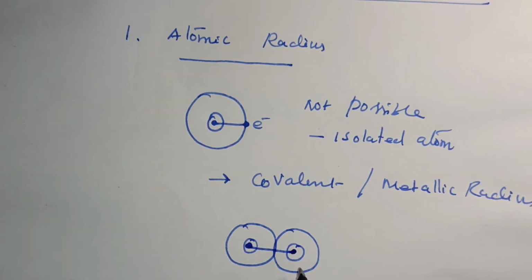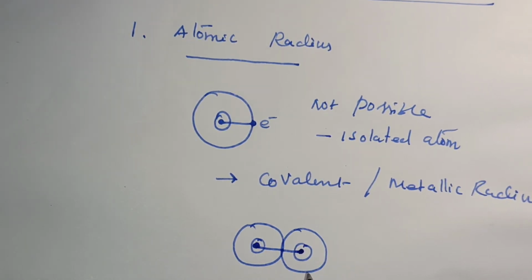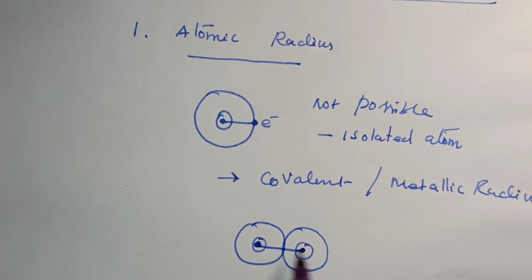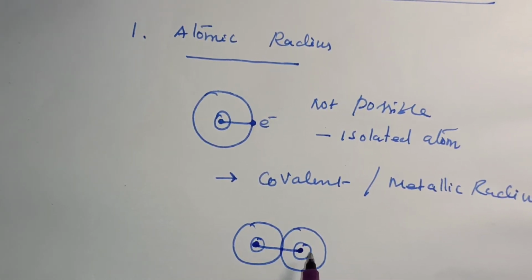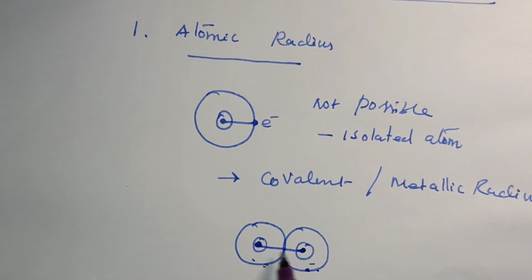The atomic radius of a metal atom is known as the metallic radius, the distance between the nuclei of adjacent metal atoms. For non-metals, it is called the covalent radius.